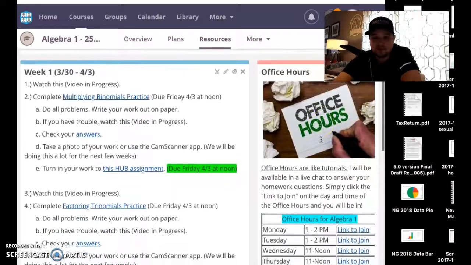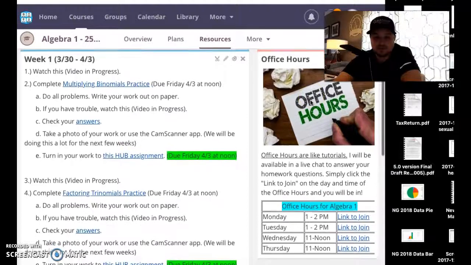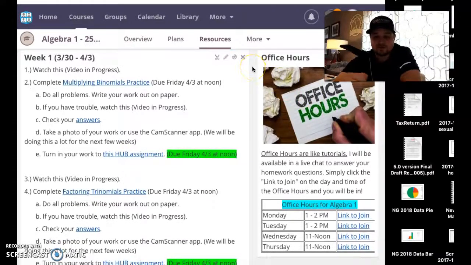Over here are the office hours. Office hours are just like tutorials. We're using the term office hours because that's what college professors call it when they make themselves available in their office to work with students who are needing to come by and ask questions or get help or go over a test or whatever it is, right?